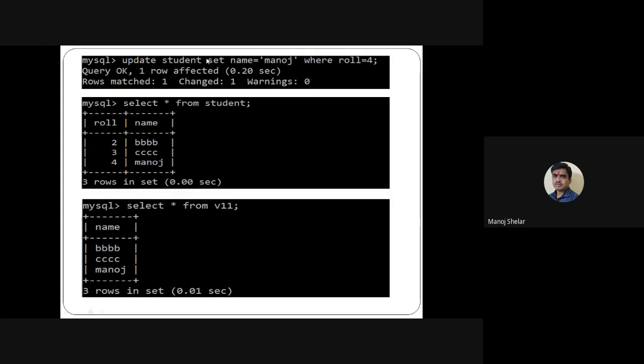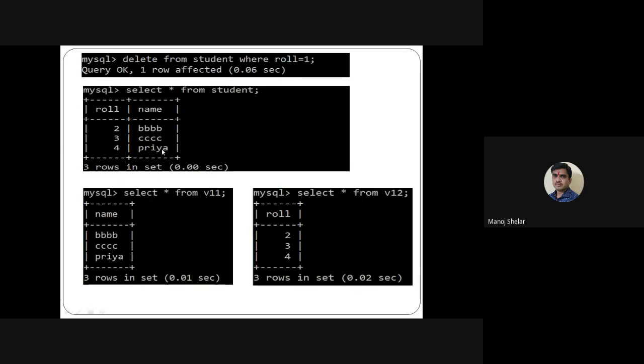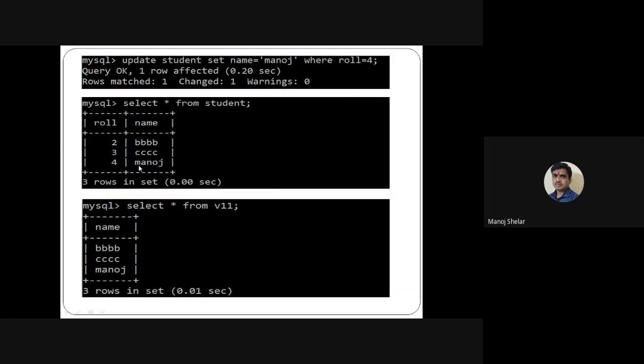Then next, update student set name is equal to Manoj where roll number is equal to 4. So the existing name of roll number 4 is Priya. The new name is Manoj. So the query is okay. Check table, select star from student. Here the existing name for roll number 4 was Priya, and now the name is Manoj. Okay. Then select star from V11. So here the name is changed to Manoj.